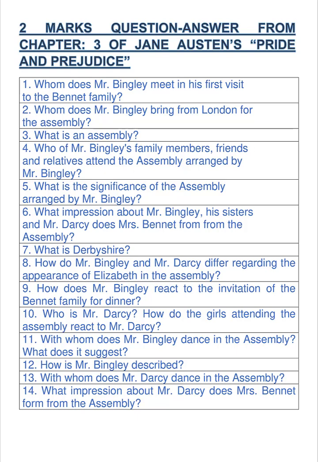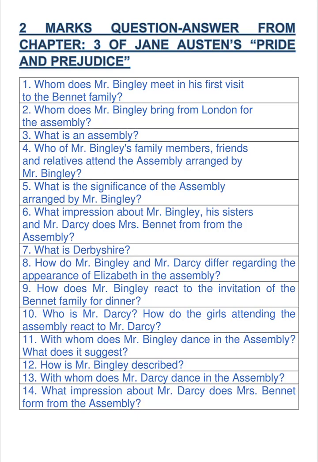He has heard a great deal about the beautiful appearance of the Bennet girls, and so his visit may be called fruitless. Next question: Whom does Mr. Bingley bring from London for the assembly? Answer is: Mr. Bingley brings 6 guests from London for the assembly. They consist of his 5 sisters and a cousin.